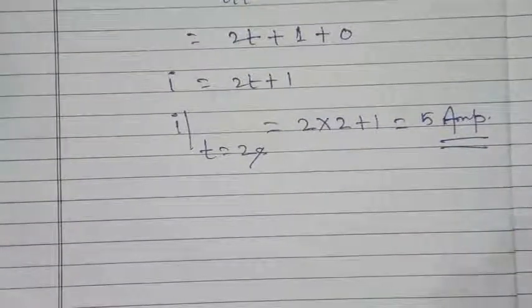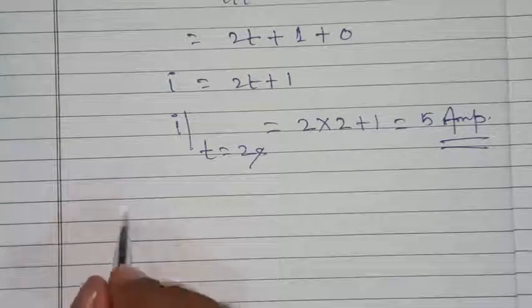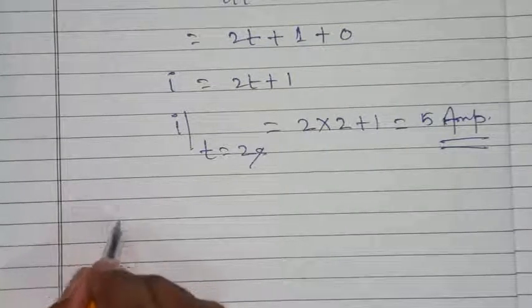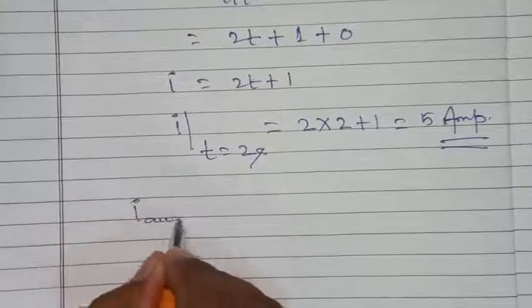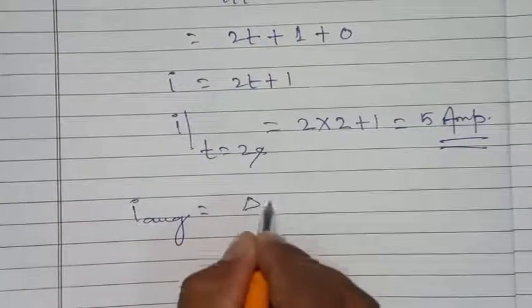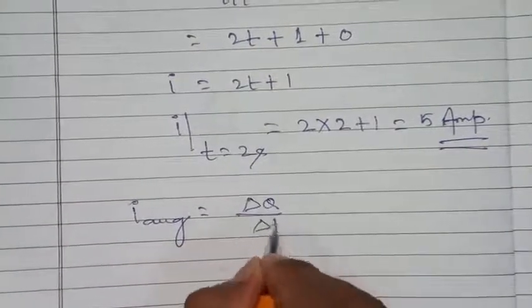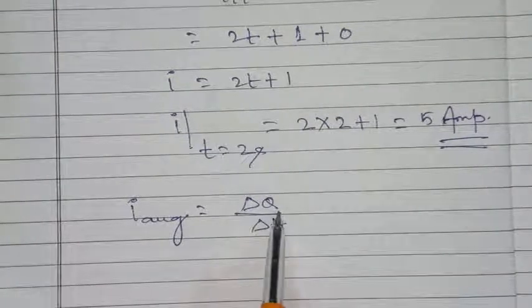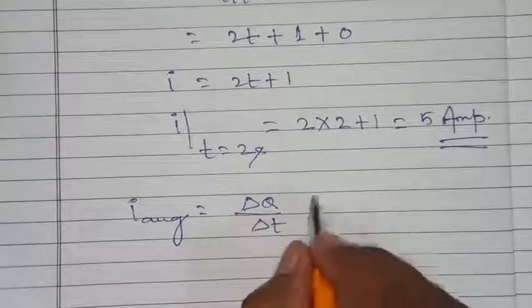Now in second question we have to calculate I average. We know that I average is equal to delta q over delta t, means change of charge upon change of time.